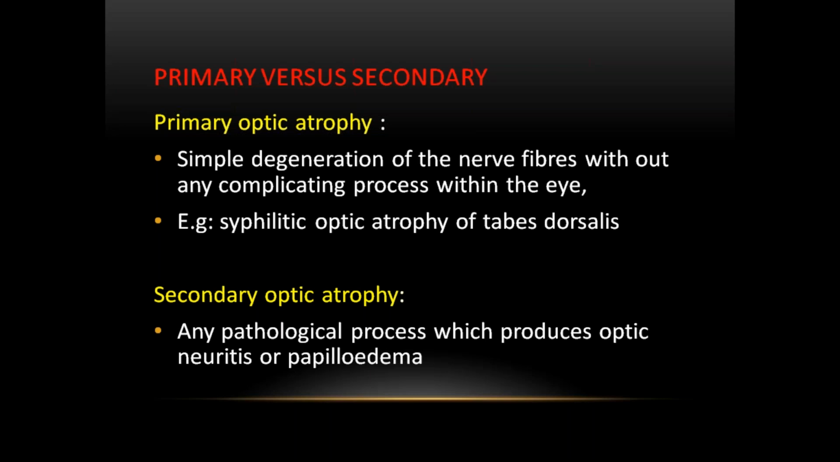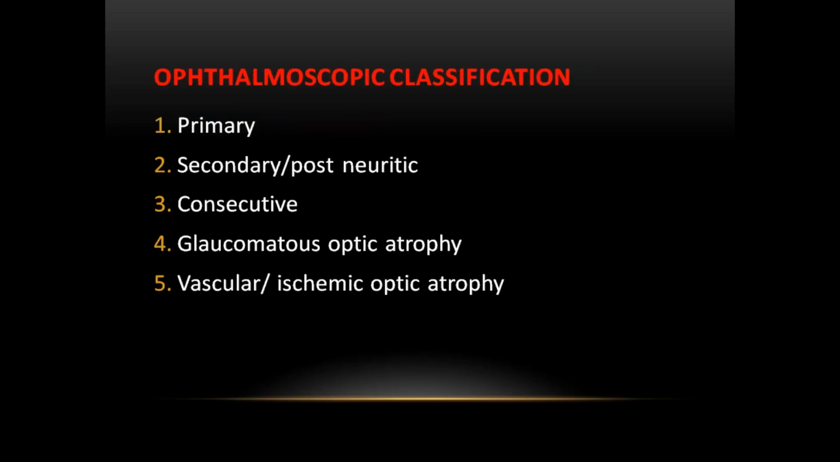Any pathological process which produces optic neuritis and papilledema is secondary optic atrophy. Without any pathological process, without any complication involving the eye, it is called primary optic atrophy. Following any pathological process, it is called secondary optic atrophy.